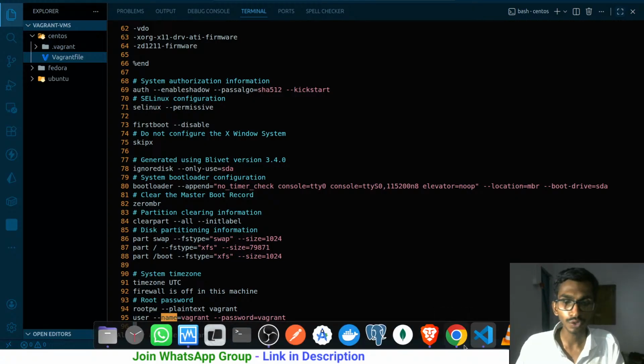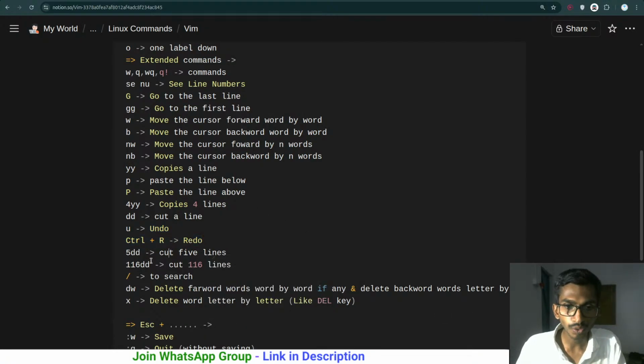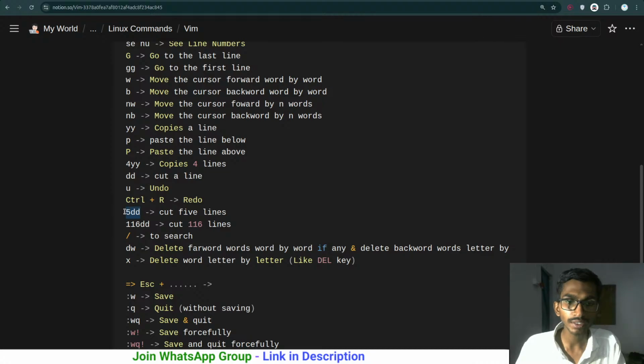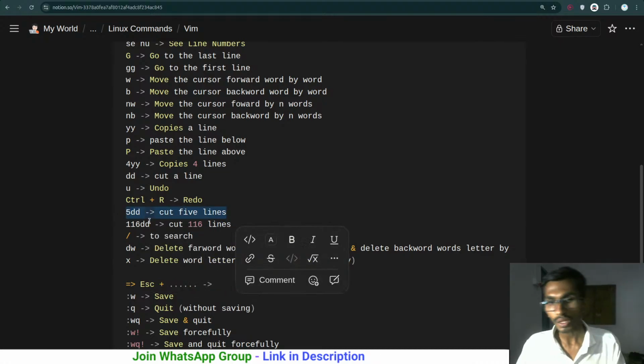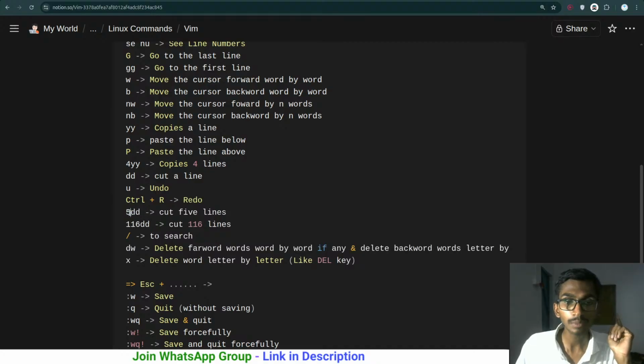And coming back to this, we have gone through this one. 5DD, we have talked about this. You can cut the lines. So 5DD means it will cut 5 lines, and 116DD means it will cut 116 lines.